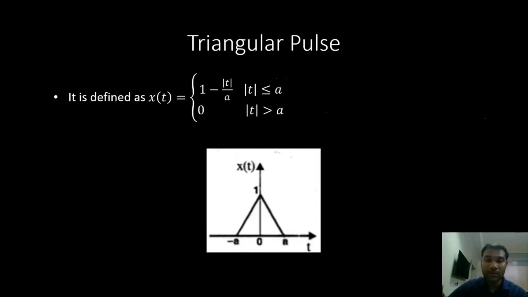Then triangular pulse. It looks like a triangle, right? If t is in between minus a and a, that is mod t is less than or equal to a, the value is 1 minus mod t by a. For values of mod t greater than a, it is 0.